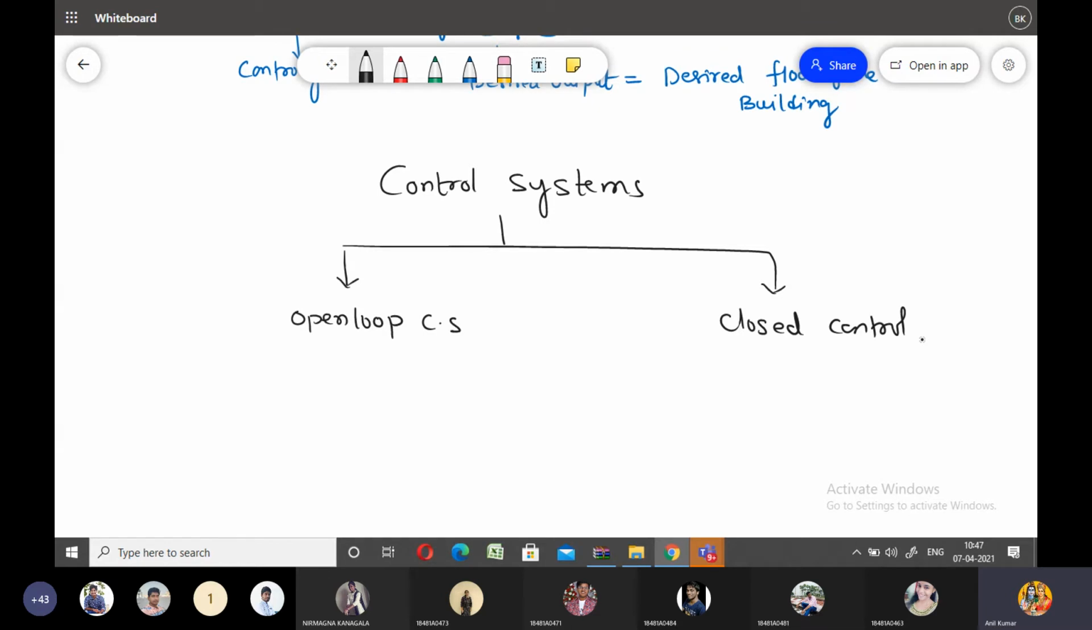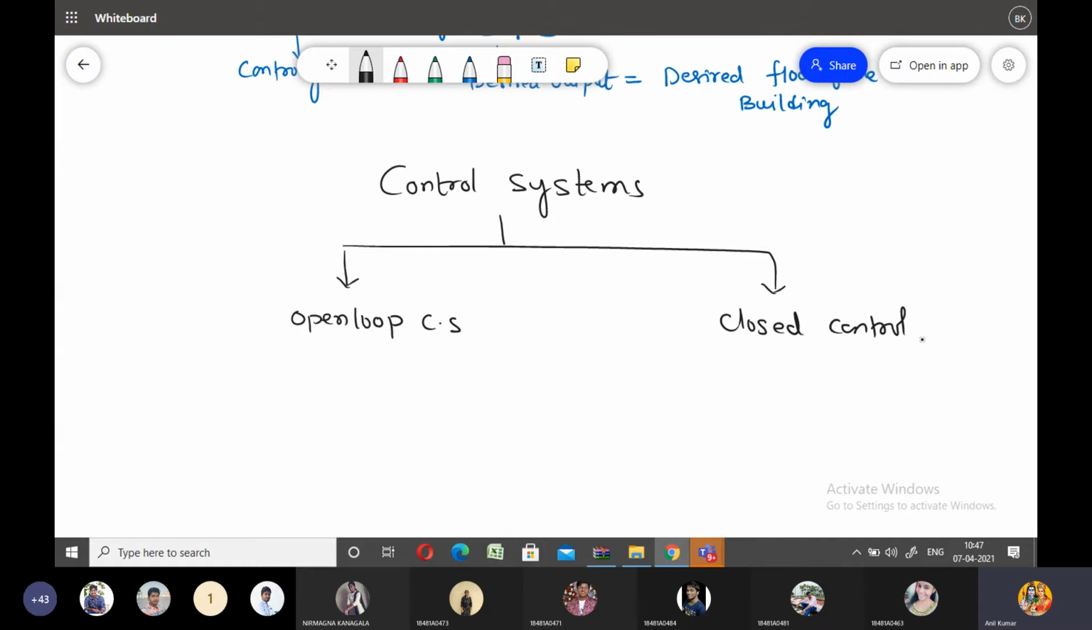So what is open loop control system? What are the things associated with the open loop control system? What are the advantages of open loop control system? What are the disadvantages? What are the various examples of the open loop control system? In the next couple of minutes, I would like to cover these.